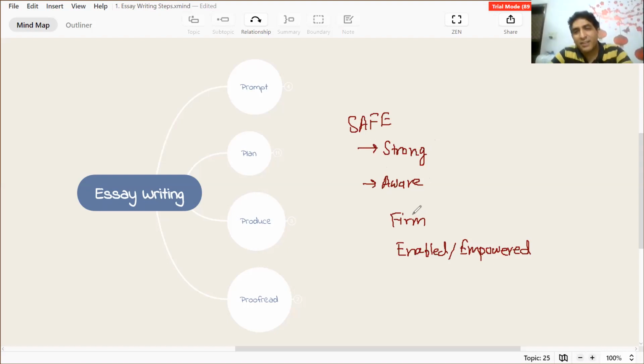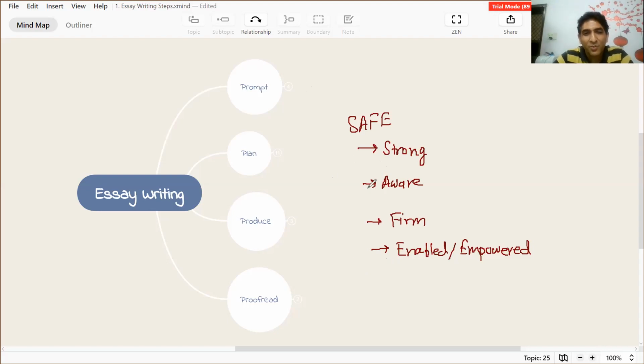Your depiction is clear. You are firm about what you do, so you know about the steps you take and you do not deviate from the path. So you are firm and you are empowered. You are empowered by your knowledge. You are empowered by your spirituality. So that's what we are trying to do. So with the help of the steps that we are going to discuss, you would have this approach. You would be strong. You would be aware. You would be firm. You would be empowered.